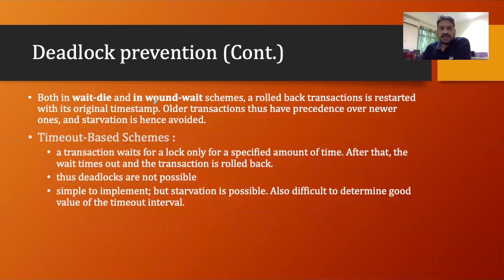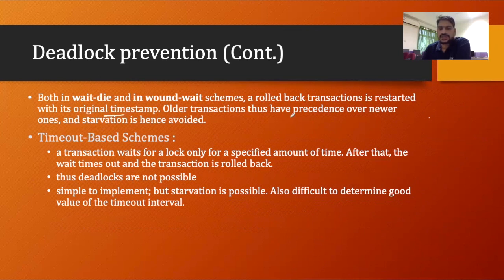Both in wait-die and in wound-wait scheme, a rolled-back transaction is restarted with its original timestamp. Older transactions have precedence over newer transactions, and starvation is hence avoided. So it says that whenever a transaction is rolled back, it is restarted with the original timestamp.